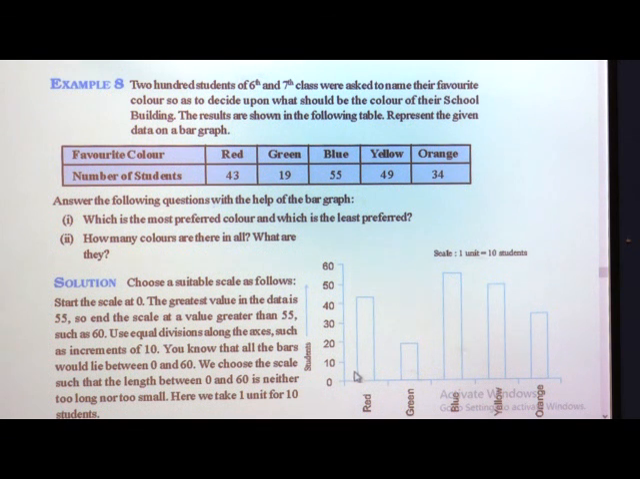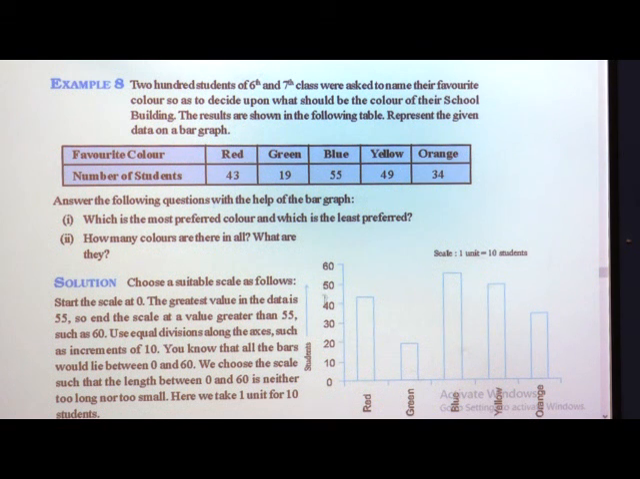I told you, we have to think and write the scale. The distance should not be too small, nor too long. A distance of 0 to 10 here will not be sufficient to write all the data or all the values here. So, hence we take 1 unit equal to 10 students.